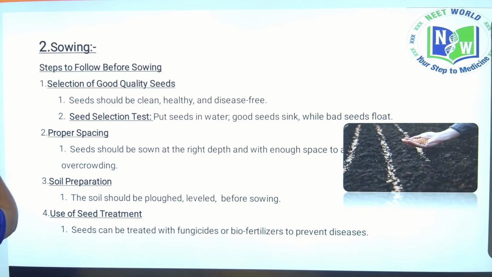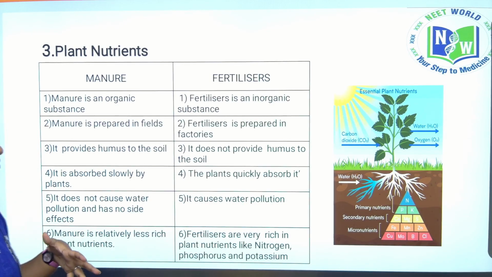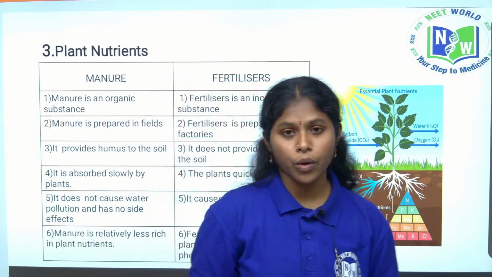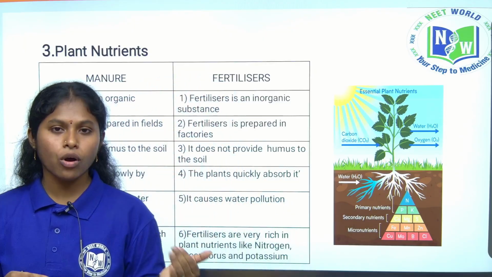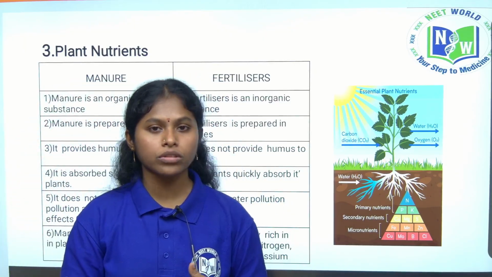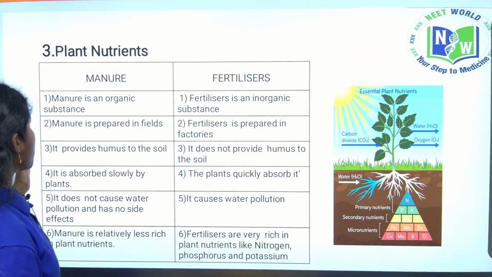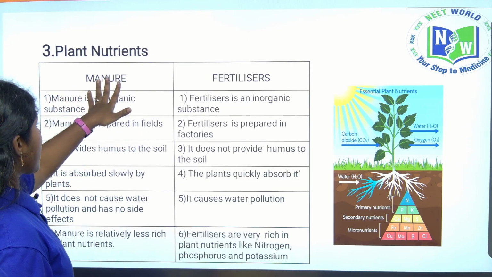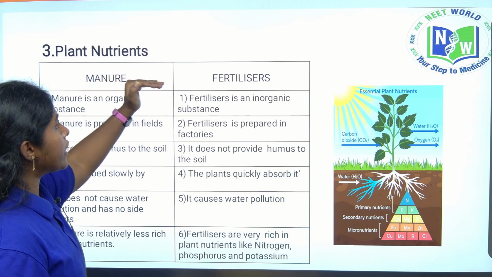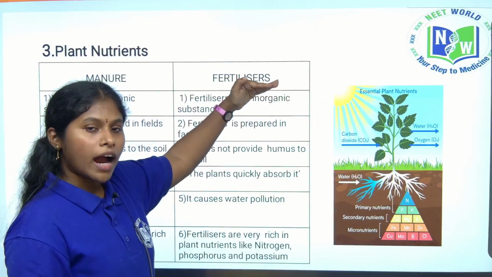Next, nutrients. Like us, plants also require nutrients for growth. For what purpose do we need nutrients? For growth and development, right? Likewise, plants also need nutrients for their growth and development. So, we make manure. Manure is the natural method. Fertilizers are the artificial method.